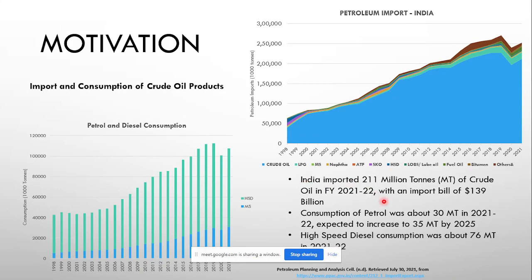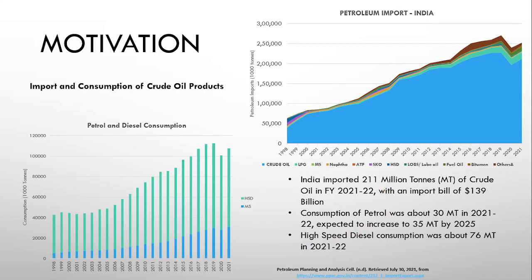So, not only should we talk about the carbon emissions, we also need to talk about the import bill for the crude oil, right? Which was around 139 billion US dollars. That is around 10 lakh crore rupees in 2021. So the import is upwards of 200 million tons of crude oil each year.